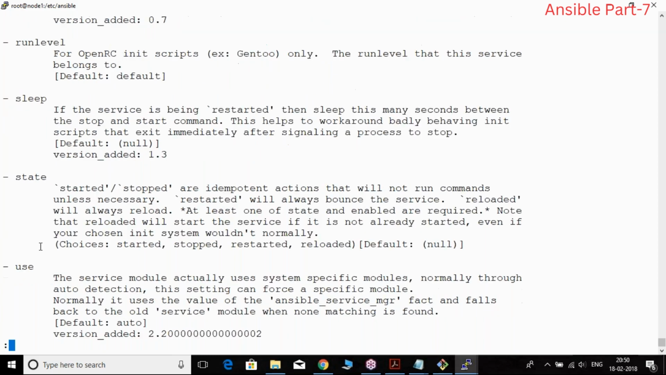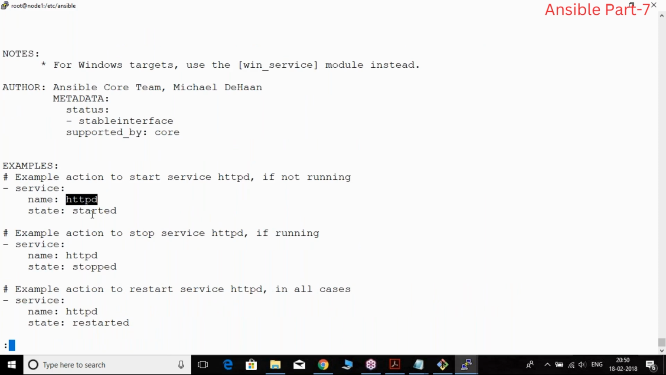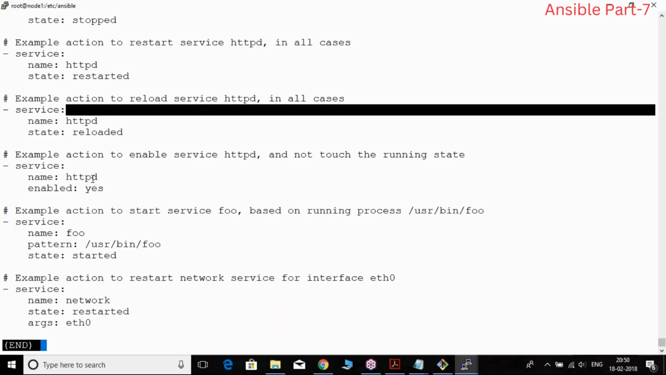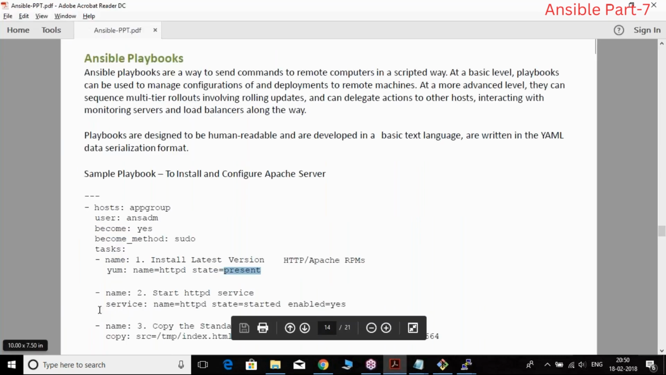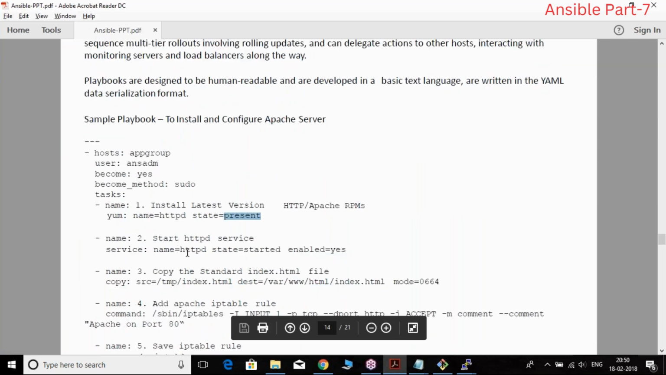So how to manage it? Use the service module, name HTTPD, state started, stopped, restarted or reloaded, and enabled. Starting the service is different from enabling it. If you want the service to be enabled across reboots, you can say enabled is true, or started. So these are the service-level options. I'm saying service HTTPD start, name is HTTPD, state is started, enabled is yes. I want to start the service and make sure it runs across reboots.